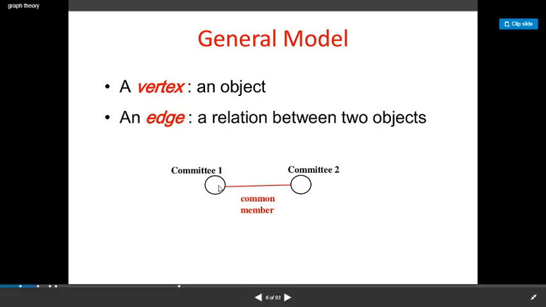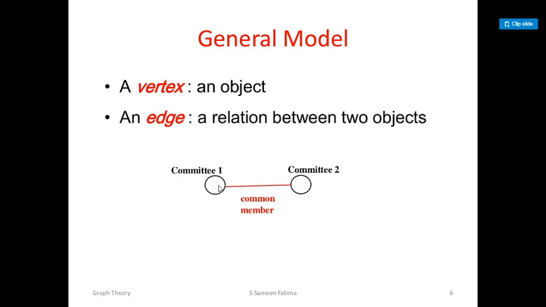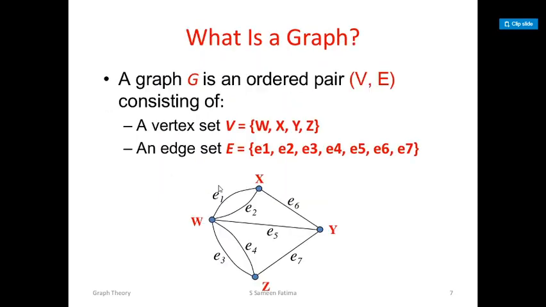Here I have taken committee 1 and committee 2, and there is some relationship between these two committees, which means we have to draw a line to represent that there is some relation between those two. This is the simple model. Now comes the definition of a graph.